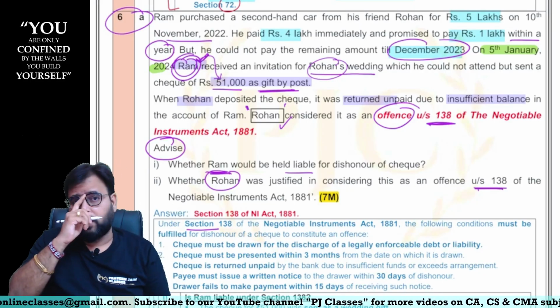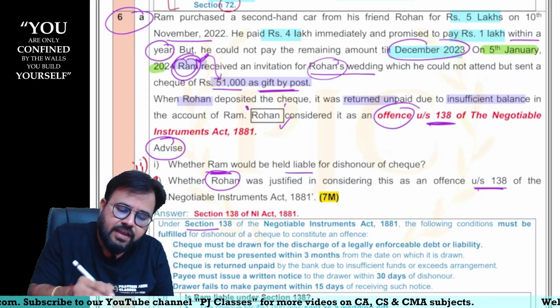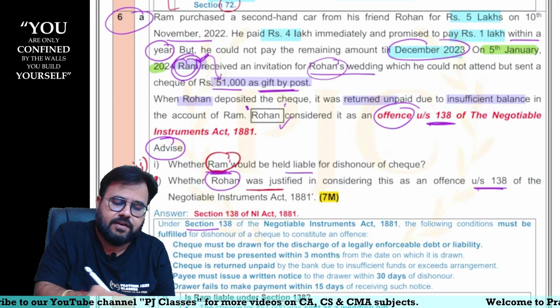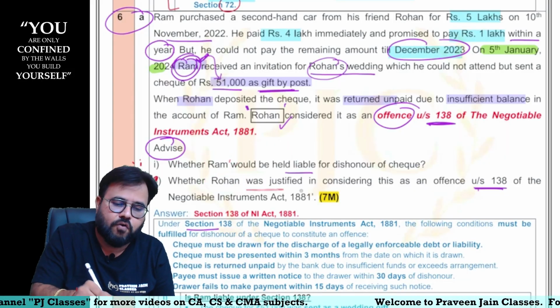Again, what could have been a better question, sir? This should have been 1, this should have been 2. Because if Rohan is justified, then Ram will be held liable for dishonor of the check, sir. Anyway, let's go forward, sir.